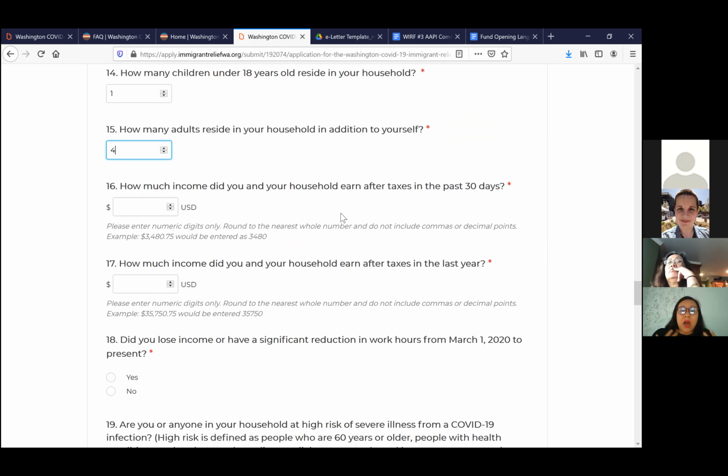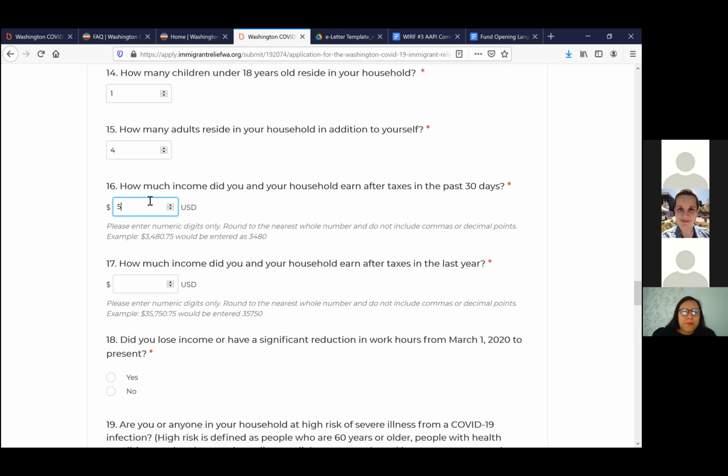Again, the questions are intended so that we have an idea of the recent impact of COVID, and the impact of COVID in the last year, on this individual. So we don't use any symbols, any commas or periods, just enter the full amount. So how much did you earn in the last 30 days after taxes?